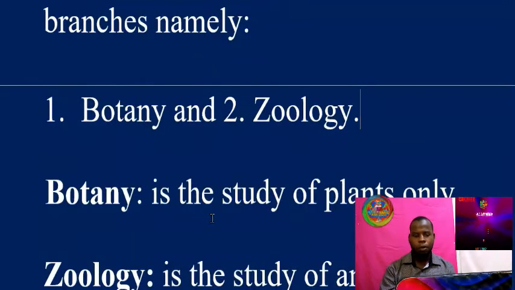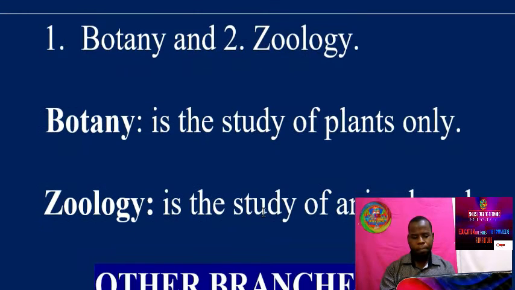Botany is the study of plants only. So when you study biology and deal with plants, it means you are studying botany. Zoology is the study of animals only. So biology comprises botany and zoology, which means plants and animals.